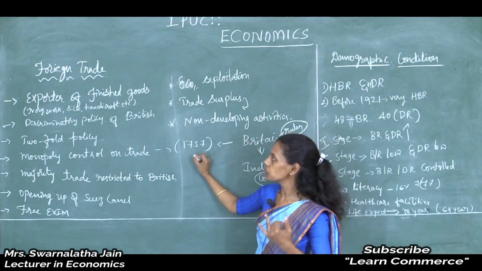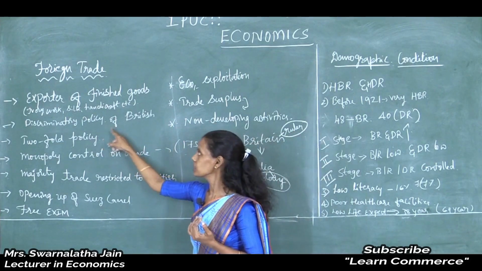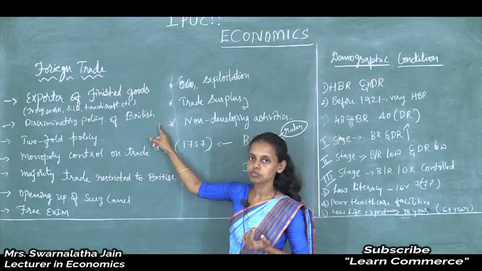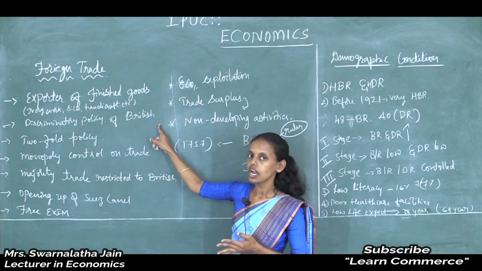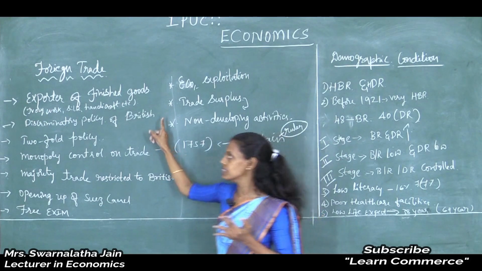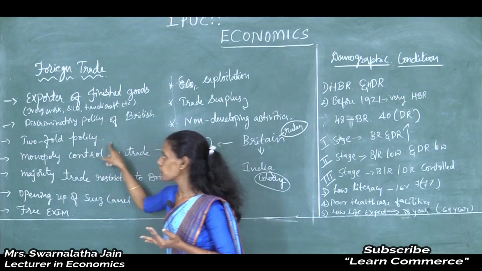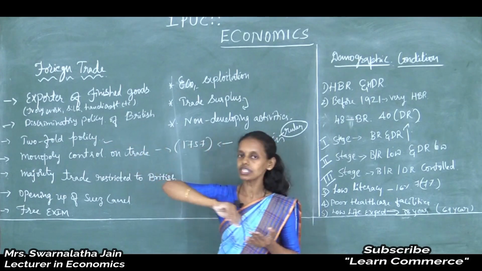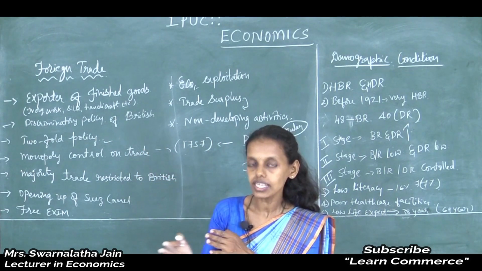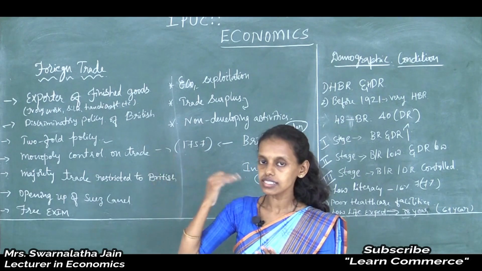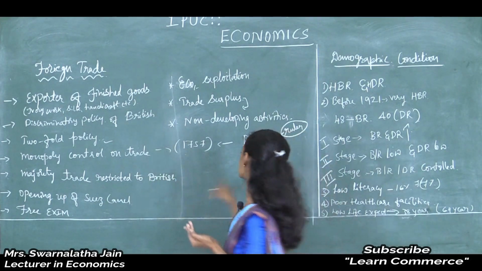During this period, the discriminatory policy of the British slowed down the Indian economy and pushed it towards weakness. The twofold policy is nothing but India being a mere supplier of raw materials to Britain and the market for their finished goods.